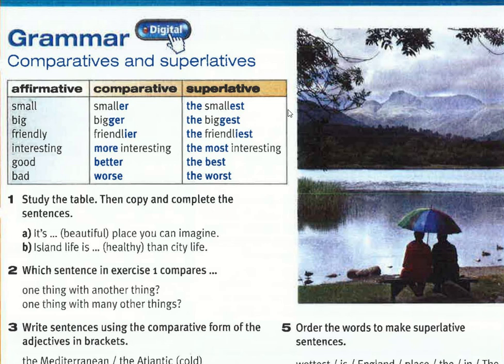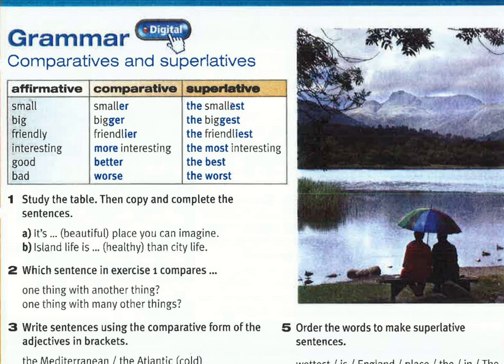So the most common comparative is we add -er, and the second one is we use "more" in front of the adjective word. And this one we call the irregular one. The word is changing. Good does not become "gooder", but it becomes better. For bad, it becomes worse.